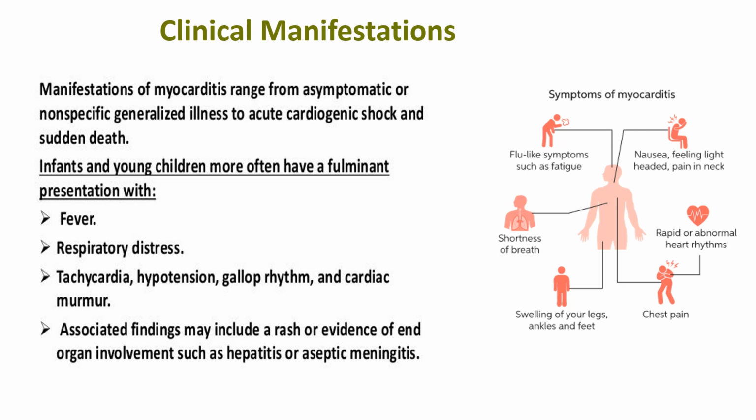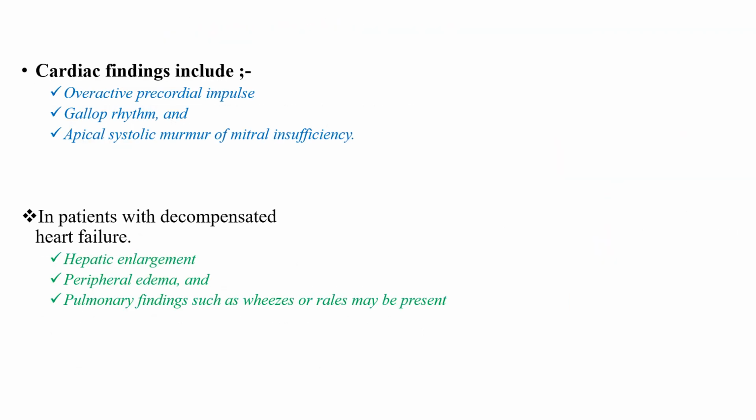Associated findings might include rash or evidence of end-organ involvement such as hepatitis and meningitis. Cardiac findings include overactive precordial impulse, gallop rhythm, and apical systolic murmur of mitral insufficiency. In patients with decompensated heart failure, hepatic enlargement, edema, and pulmonary findings such as wheeze or rales might be present.